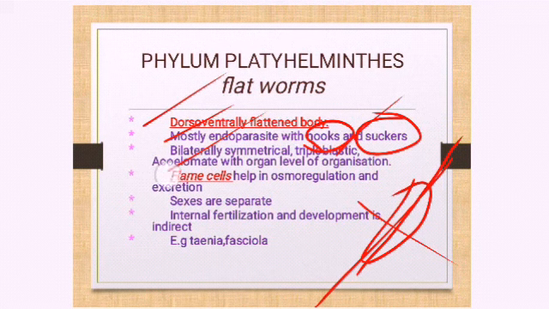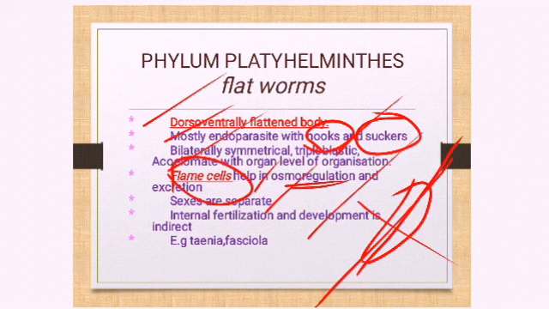Organ level of organization means they have developed organs. Flame cells are present in them. These flame cells help in regulation of water. How much water is needed by the body is regulated by specialized cells called flame cells, and they thereby help in excretion. Excess water is excreted out. Sexes are separate, male is different from the female. Fertilization is internal, inside the body of the female, and development is indirect. Again, indirect, I told you, the younger ones do not resemble the parent.